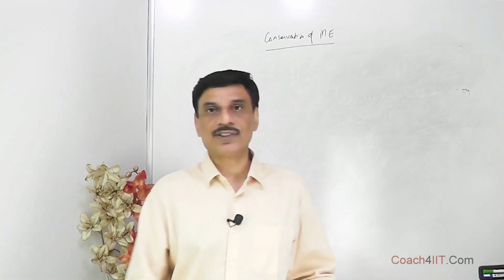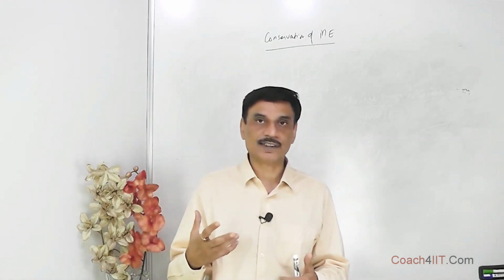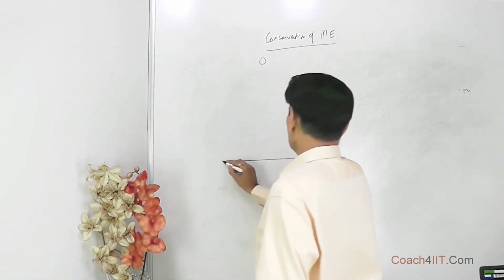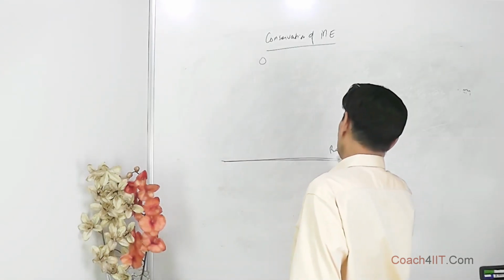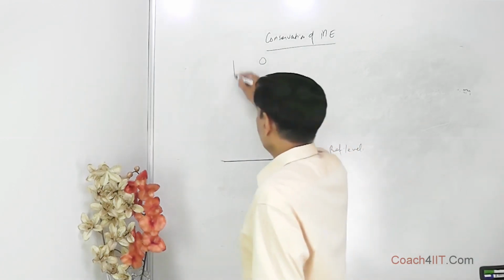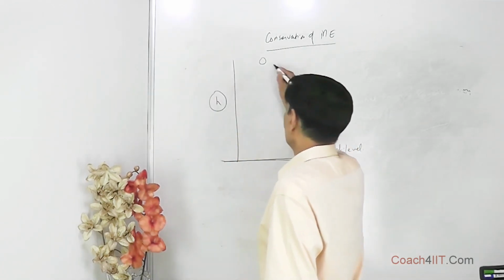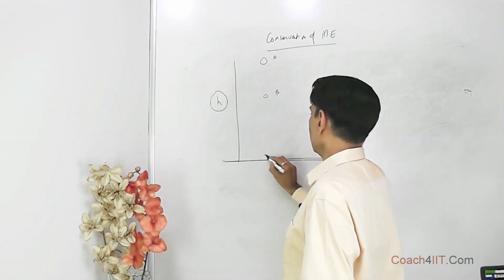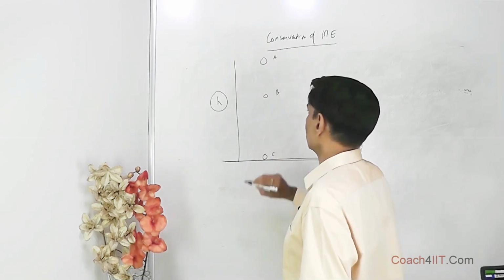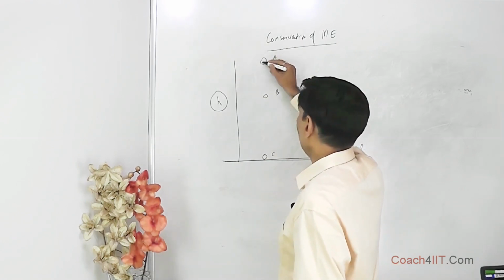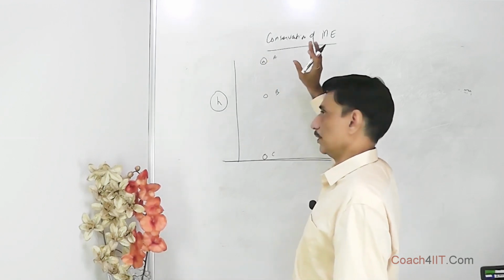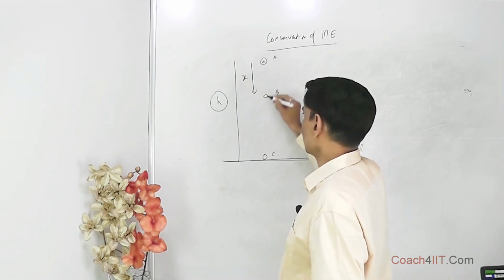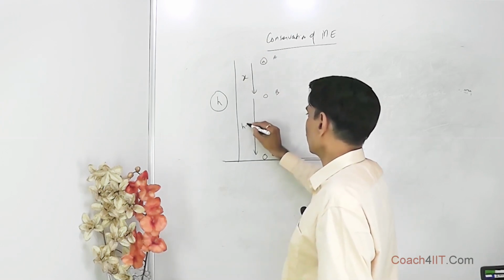It is the same thing when we talk about an isolated system. It may be exchanging energy within itself, potential plus kinetic energy, but the total energy it is carrying is going to be constant. Let's say this is our reference level, and from here to here is the height h. We have taken 3 positions: this is position A, this is position B, and C is on the reference level itself. Let's say the body of mass m is released from A. This distance is, suppose, x. If from here to here it is x, then obviously from here to here is h minus x.